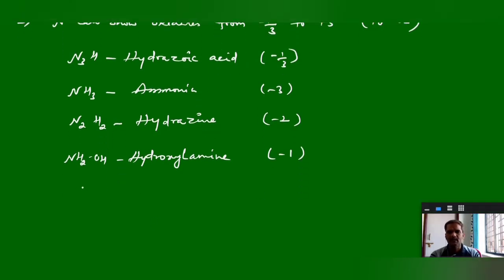Next, elemental nitrogen, N2, where the oxidation state is 0. Nitrogen can show from -1 up to +5. N2O, nitrous oxide, laughing gas.